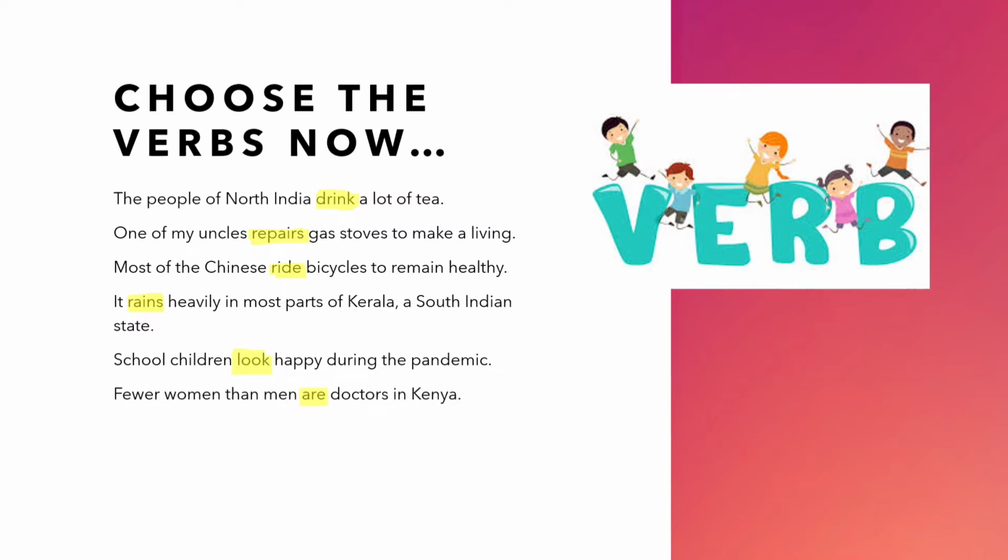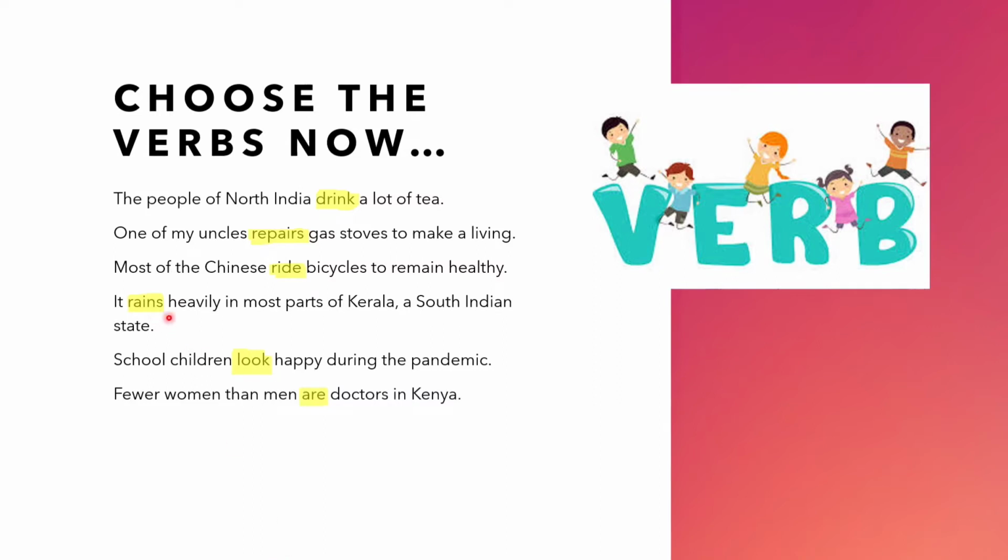So you can see there are 3 kinds of verbs. Verbs such as drink or repairs, or even write. These are all verbs that show actions, or words that show actions. They are verbs. Now look at these 2 words, look and are. They show state of being of people or things. So that is what you call state verbs.